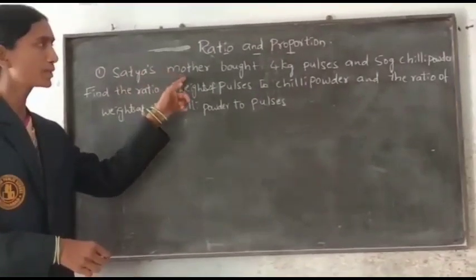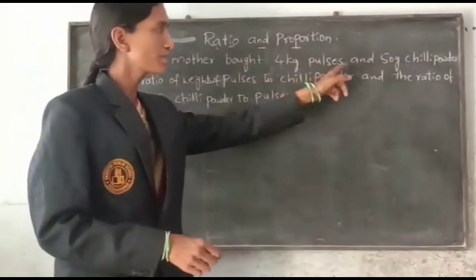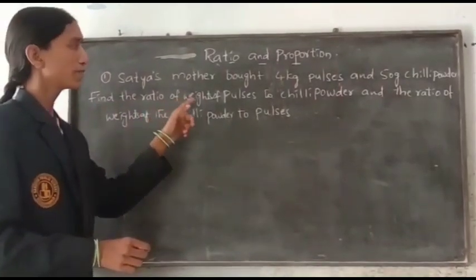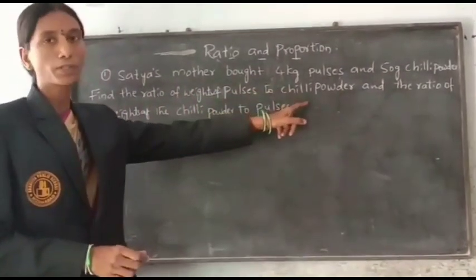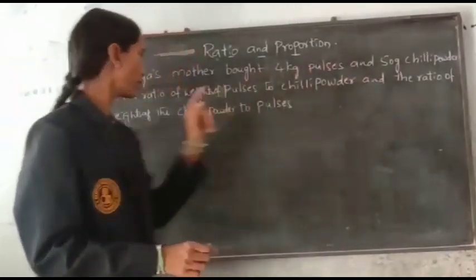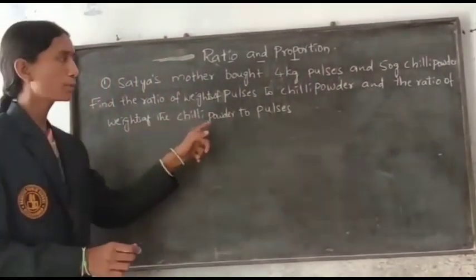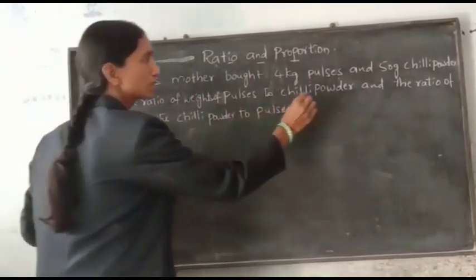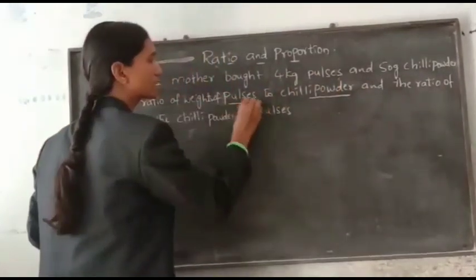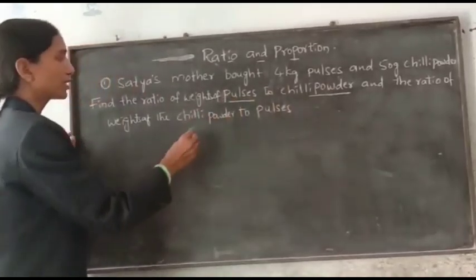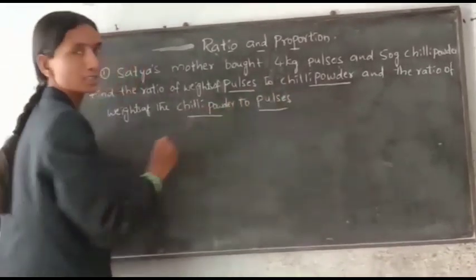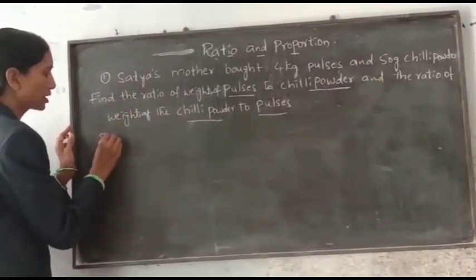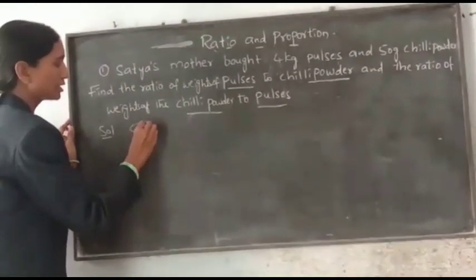Question. Satya's mother bought 4 kg pulses and 50 gram chili powder. Find the ratio of weights of pulses to chili powder and the ratio of weights of the chili powder to pulses. Here we have to find two answers. First, pulses to chili powder, and second, chili powder to pulses. Okay, now the solution. So what is given here?